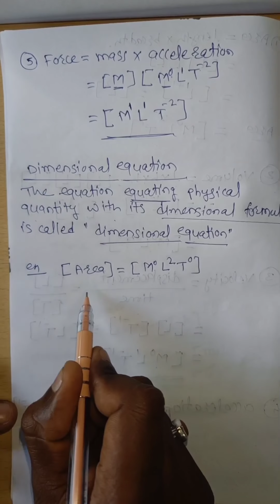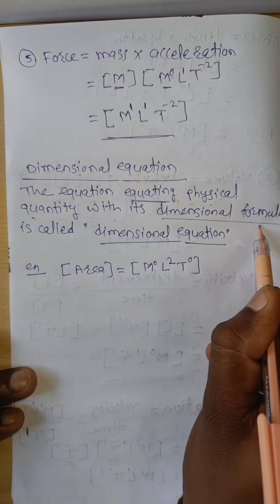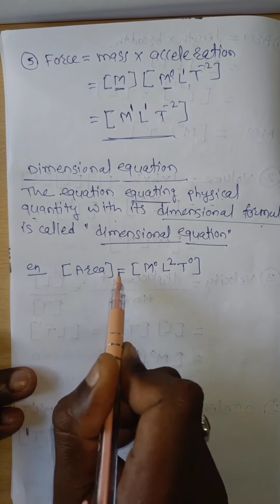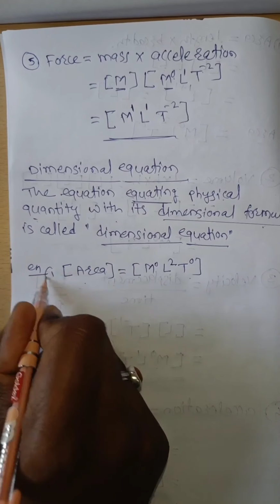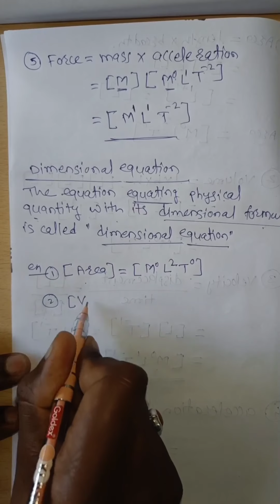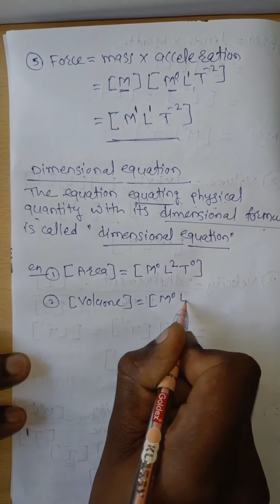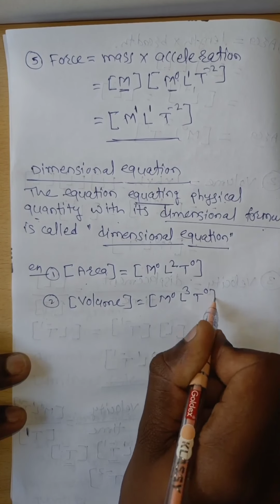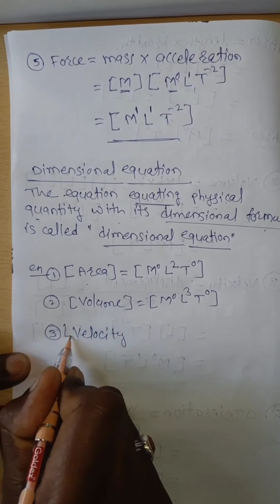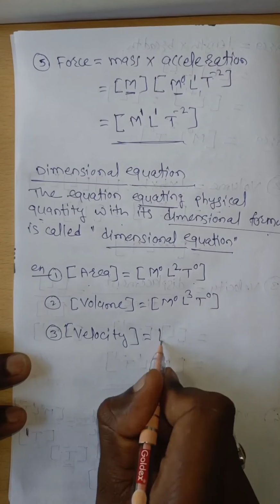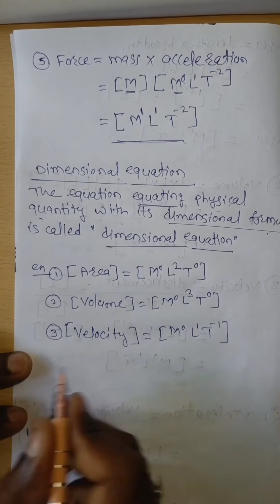Means, in square bracket area, that is equating the physical quantity with its dimensional formula. This is the physical quantity, and we have to equate it with its dimensional formula. Then this is known as a dimensional equation. Similarly, the dimensional equation of volume is [volume] = M^0 L^3 T^0. Similarly, velocity: [velocity] = M^0 L^1 T^-1.